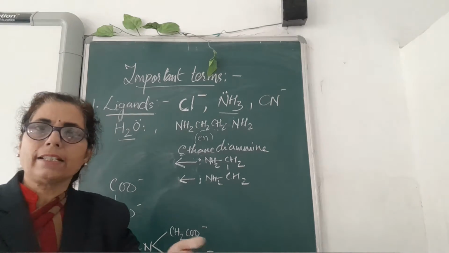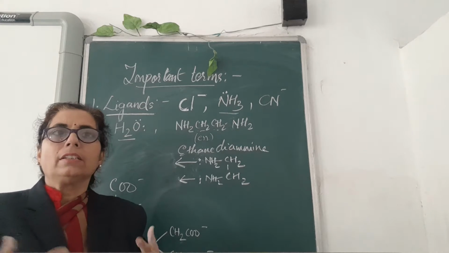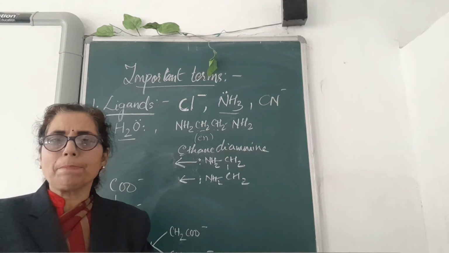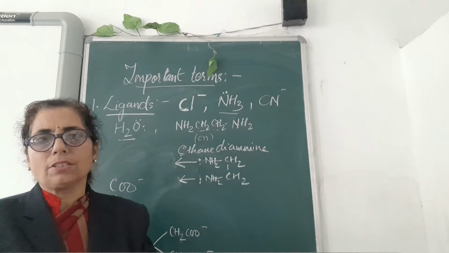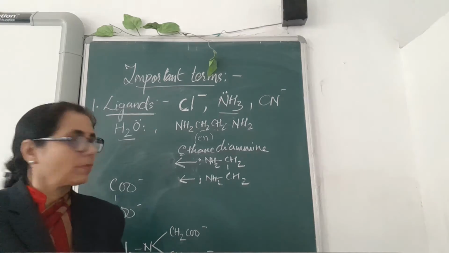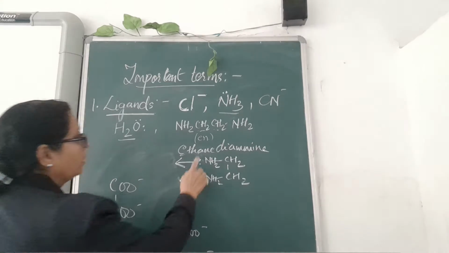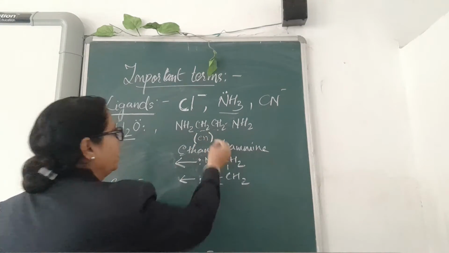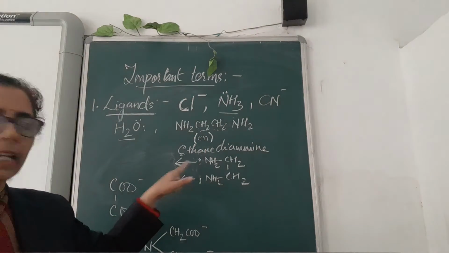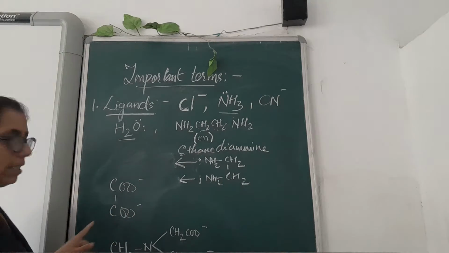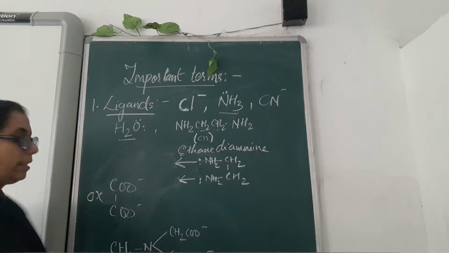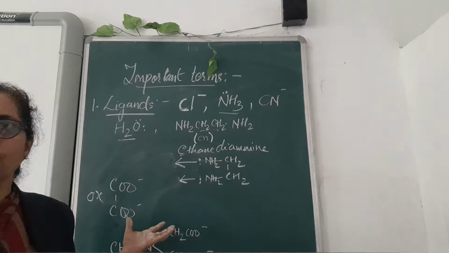As I told, in a coordinate bond there must be some space present in the central metal atom to accept this electron. Ethane diamine can have the abbreviation en, and this is the oxalate ion. You can write oxalate as ox as an abbreviated form.